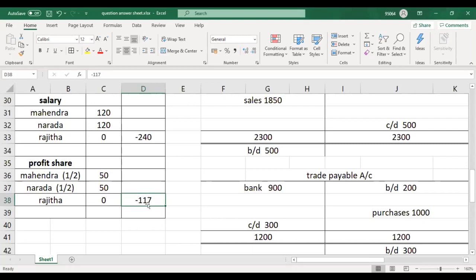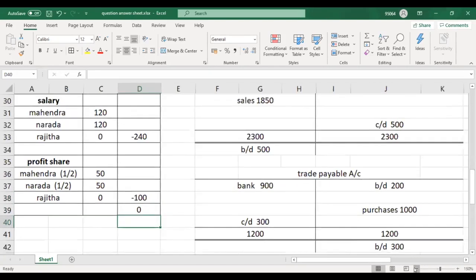For example, if you get an answer like this, and it is required to divide it by 2, sometimes your answer is wrong. You need to check your additions and calculations, because in accounts, mostly they will give an easily divisible number, rather than a decimal or a fraction. So you need to remember these things.